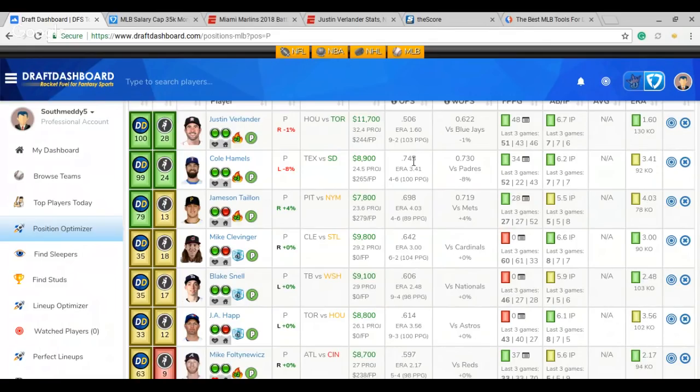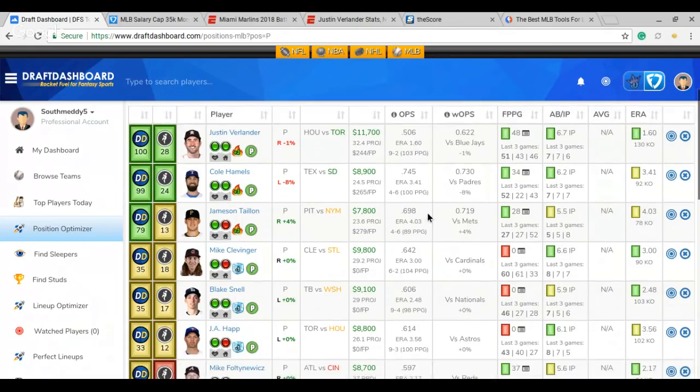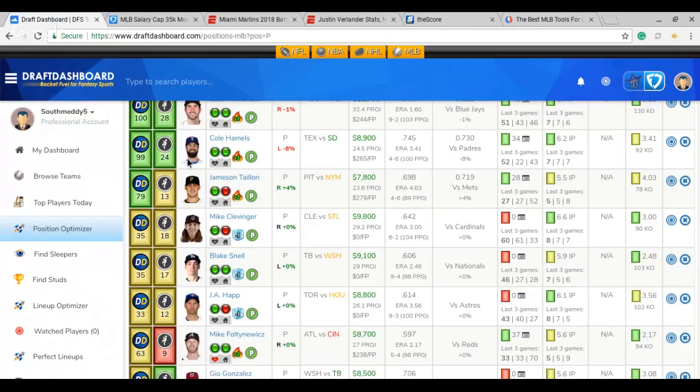On-base plus slugging's at a 745, which kind of concerns me. Verlander's at a 506, so I really like this one a little bit more. This is the weighted OPS here. Upcoming lefty or righty matchup here, 622. So Verlander, he's looking pretty good. Like I said, the lower the numbers, the better. Hamels, he might get hit here a little bit, kind of a GPP option, even though he has a really good rating. He should do fine.